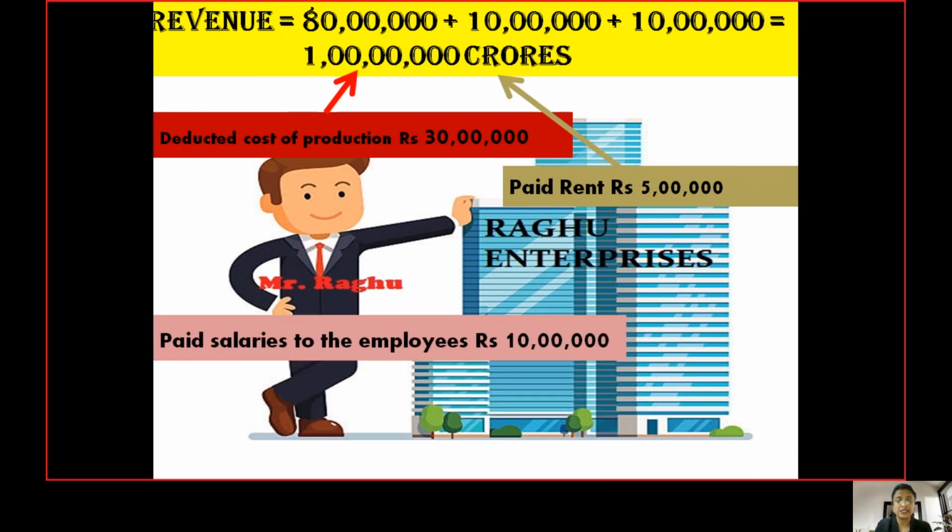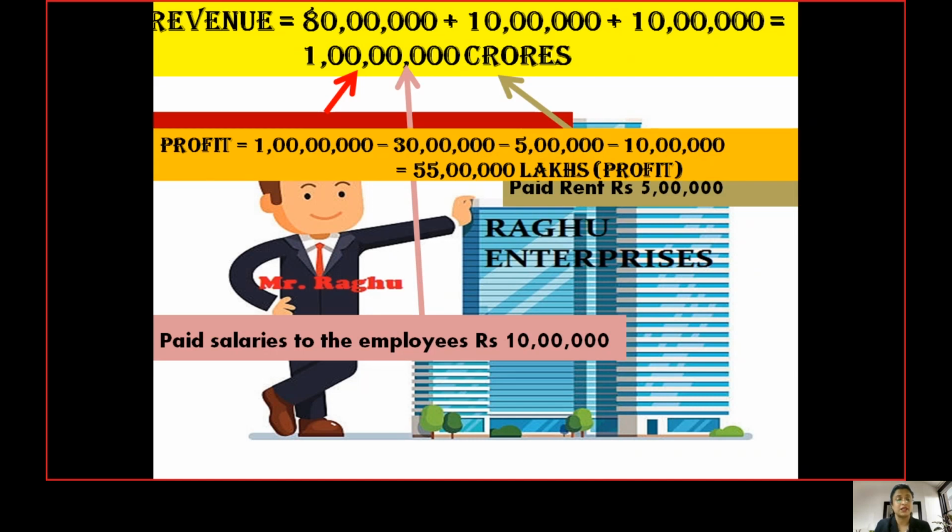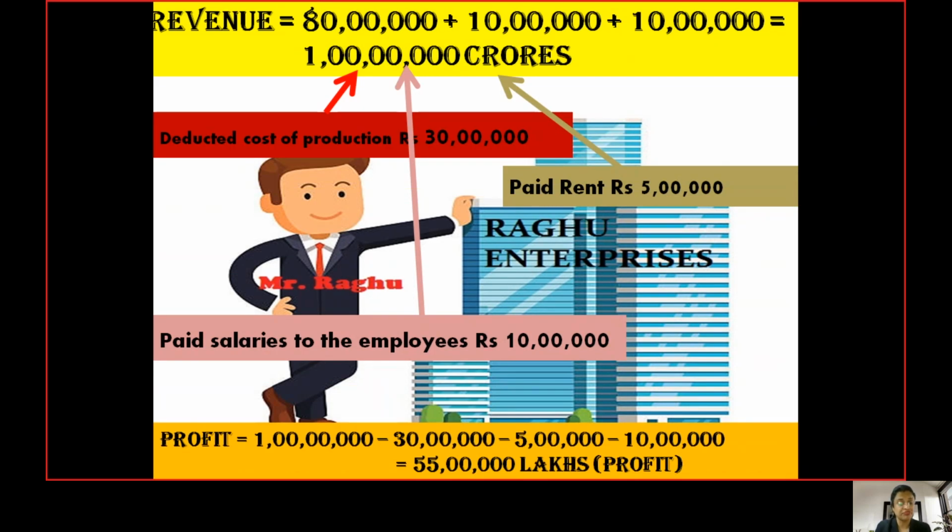Hence, we can find it here, and he paid the salaries as well to his employees, worth rupees how much? 10 lakhs. So he also asked his accountant to deduct the value of the salary. So finally, the profit which Raghu got after meeting all his expenses and the cost of production regarding his business is how much? That is 55 lakhs.